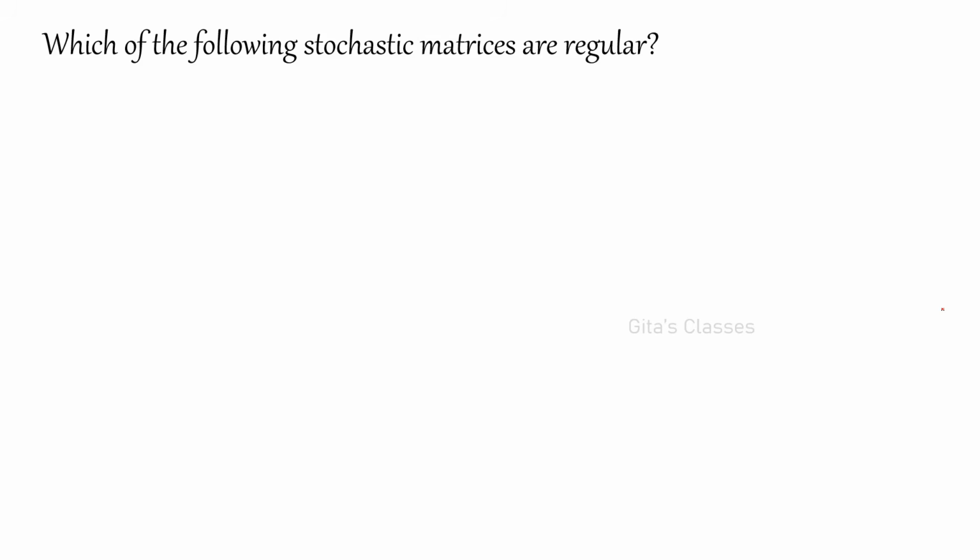Next one: which of the following stochastic matrices are regular? Regular means, suppose P is the given matrix, you should be able to find at least one M such that P to the power M has only positive, non-zero values.